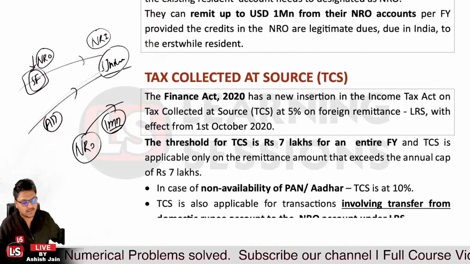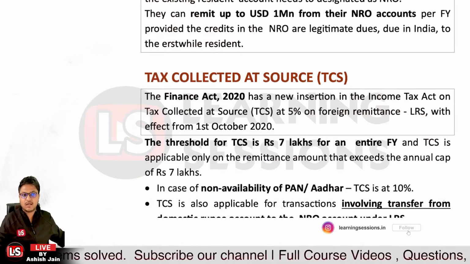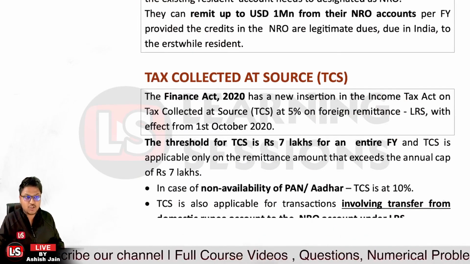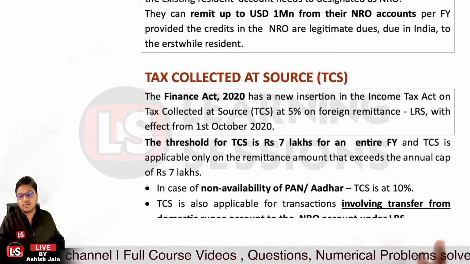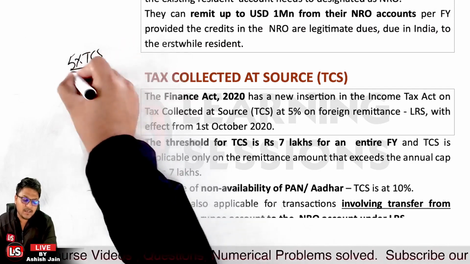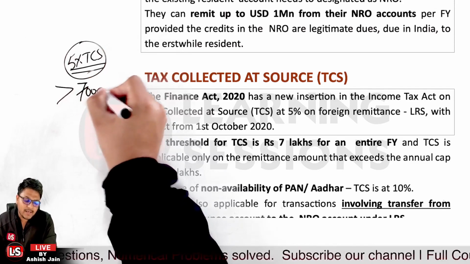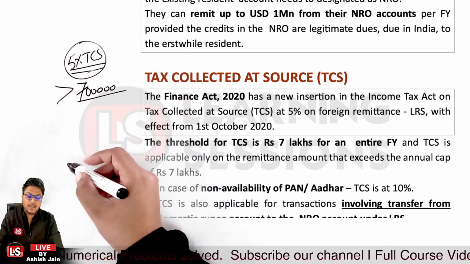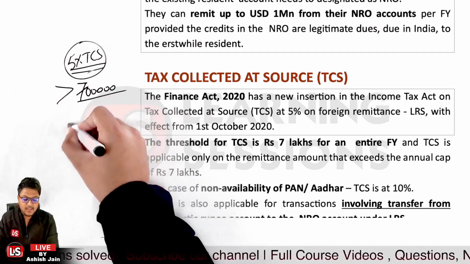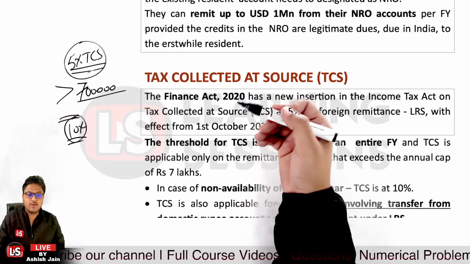Then it's related to TCS. Previously TCS was not applicable on LRS transactions, but in the Finance Act 2020 there was an insertion in the Income Tax Act, so that 5% TCS will be deducted on all LRS transactions over and above 7 lakh. And for non-PAN account holders, the TCS that will be deducted is 10%.